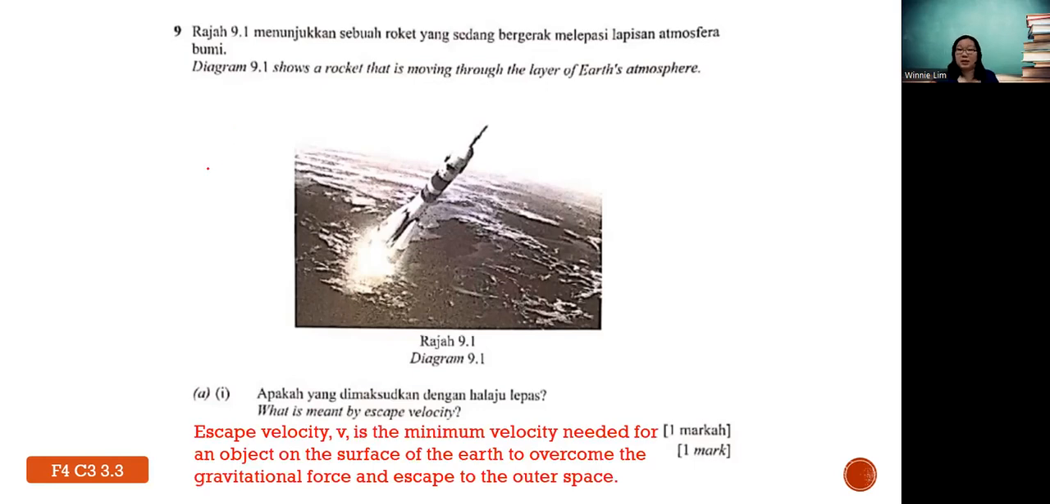So what is escape velocity? It is the minimum velocity needed for an object on the surface of Earth to overcome the gravitational pull or gravitational force and escape to outer space. If you notice that there is a certain definition you are not so familiar with, it is good, especially when you are doing the state papers preparing for SPM, to just try your best to remember as many definitions as you can when you do all these papers.